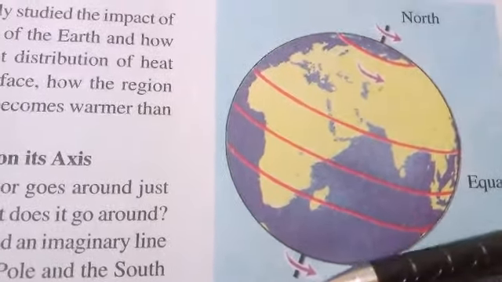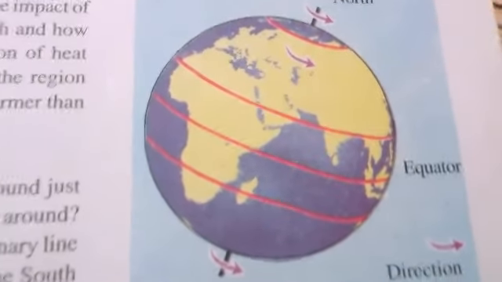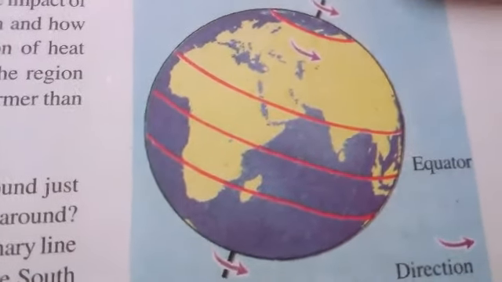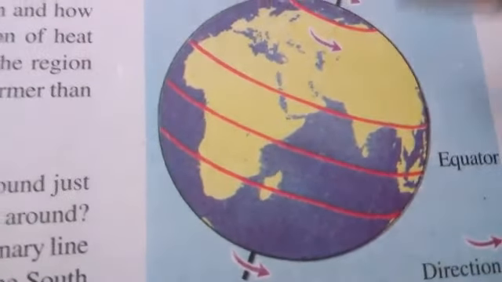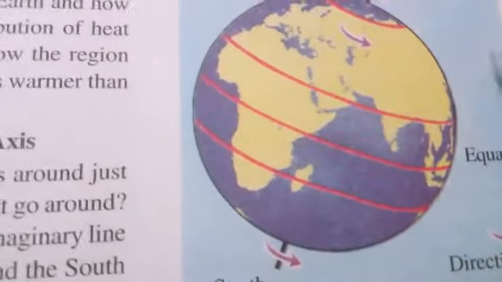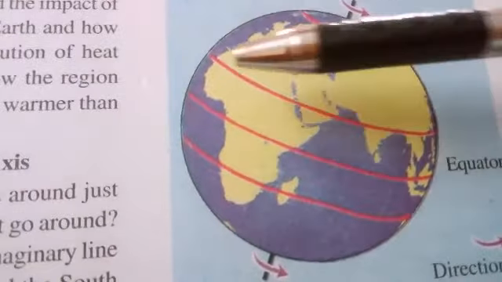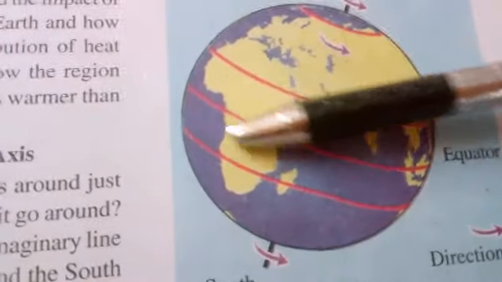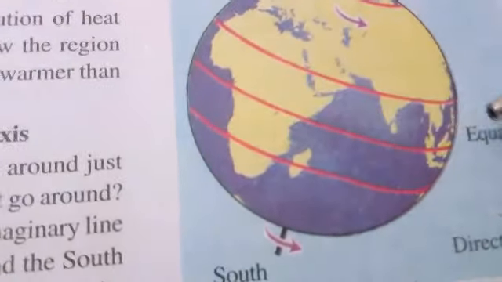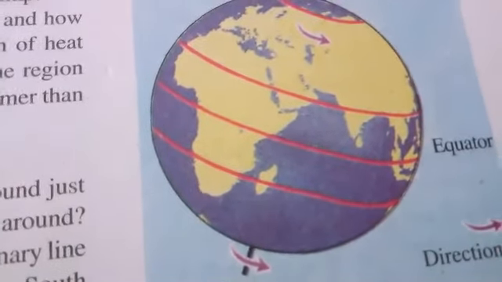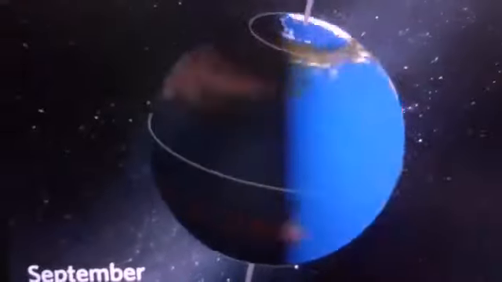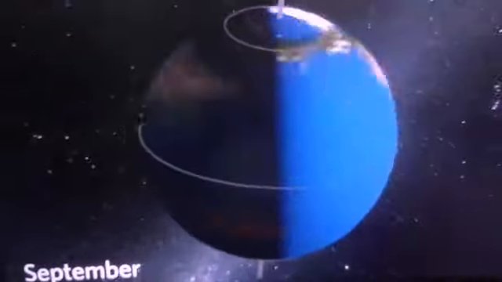It's imaginary. On a globe you can see that when we move it, the globe moves around this axis only. So such a thing is called an axis. And the globe's movement around this axis is called rotation. It moves from the left side to the right side, meaning west to east, on its axis. That movement is called rotation. What you see here is rotation. Look, the globe is rotating on its axis.